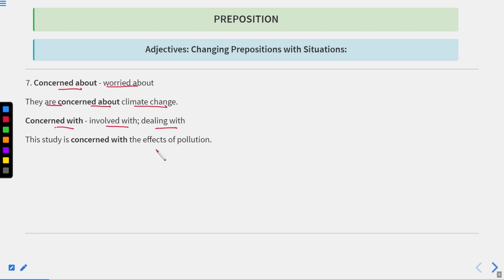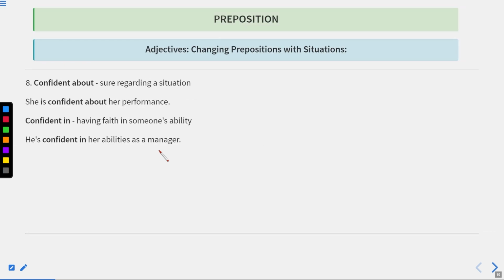Now let us move to the next one. So there is a vast difference between concerned about and concerned with. The next one is confident about and confident in. Confident about means sure regarding a situation. When we say about a situation, we are sure that yes, this has happened, or this is going to happen. She is confident about her performance.